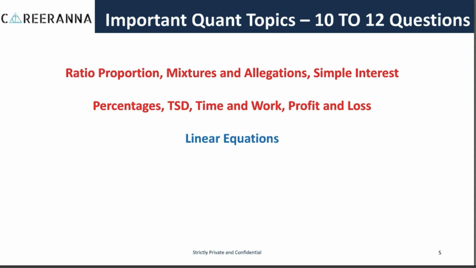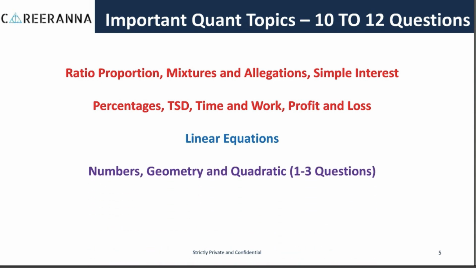The next most important topic is linear equation, from which you may find around 2 questions in the exam, and then comes the set of numbers, geometry and quadratic equations, from which you can find 1 to 3 questions put together. That means that numbers, geometry and quadratic are not that important for TISSNET as compared to arithmetic and linear equations.